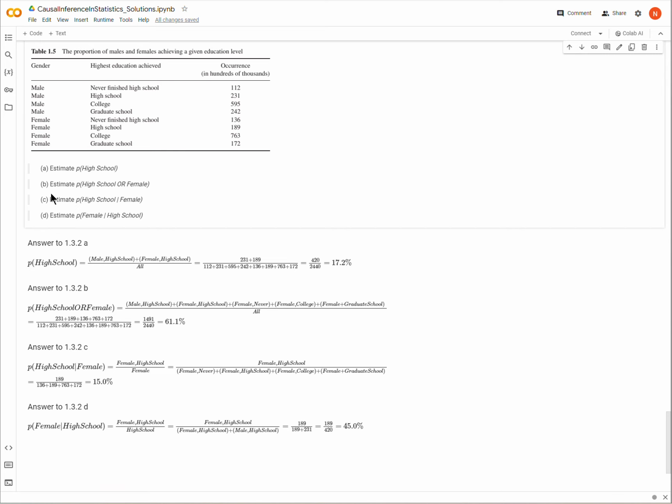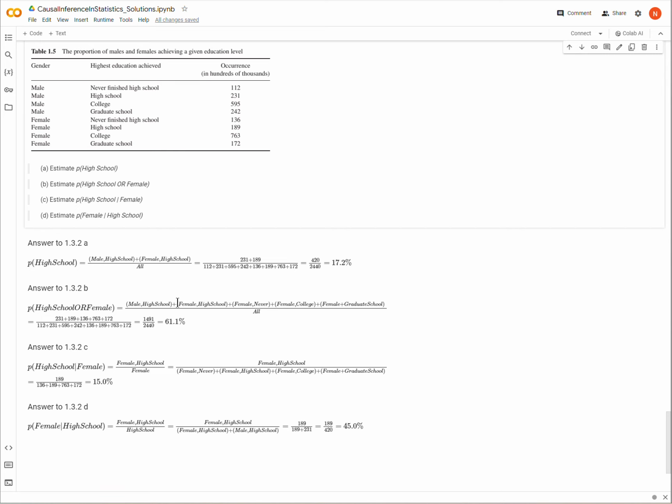Okay, so now letter B is the probability of high school or female. Again, we're now concerned with both sex and highest education achieved, so we need to find everything that shows high school. We have one entry for males and one for females. Well, we have 4 female entries, but we're already counting one of them, for high school.